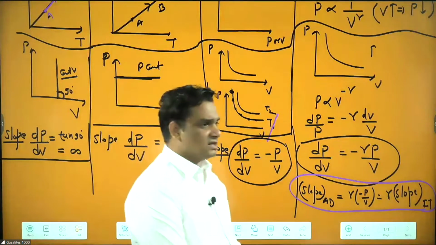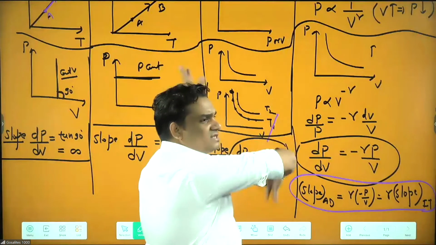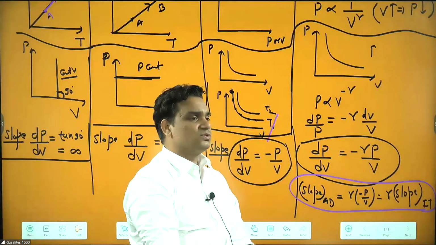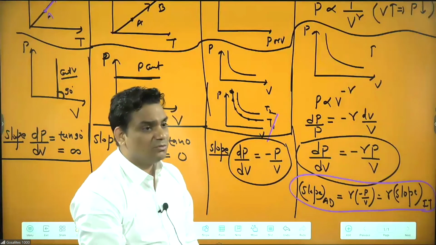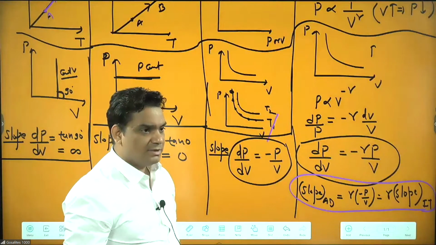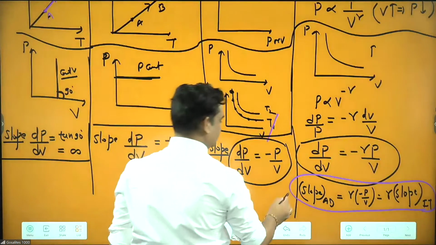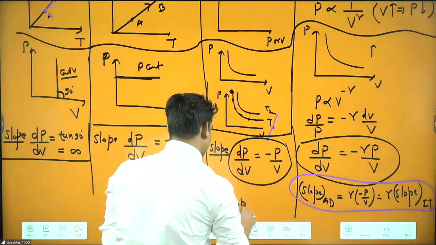These are the graphs, and we have just compared all the things. Now I will be asking questions on this. Which has more slope? You have to remember adiabatic will have more slope. The slope of adiabatic is more than isothermal.